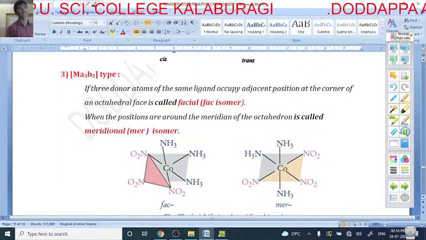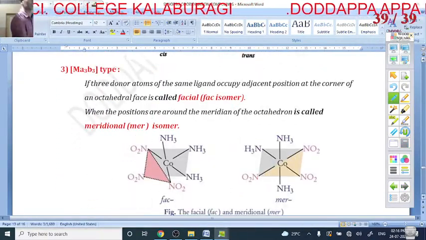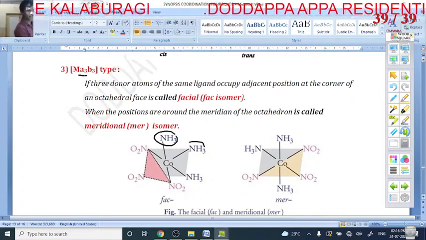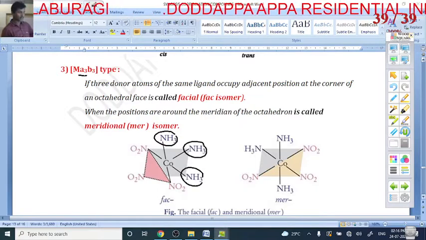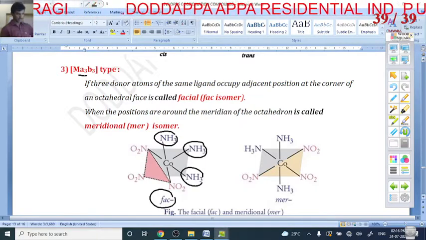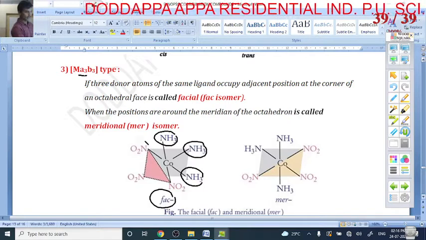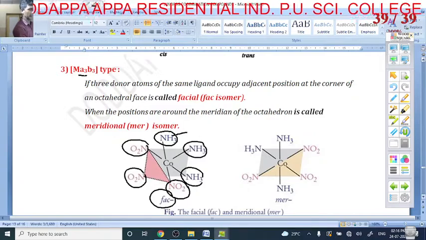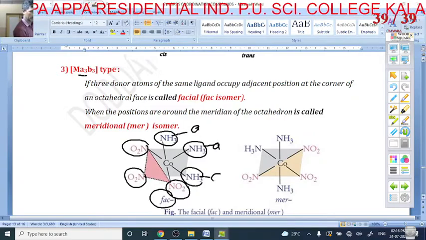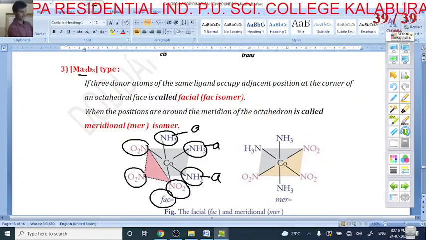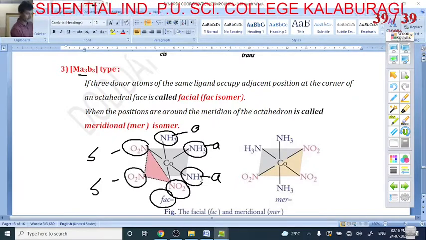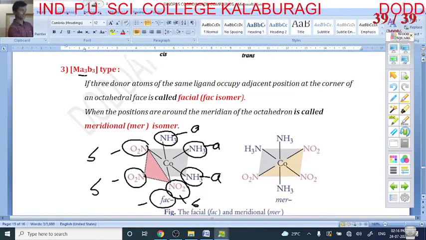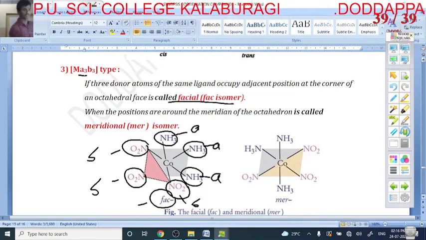M3B3 type. Okay, so it is called M3B3 type. What is this M3B3 type? See, A3 means A1, A2, A3. So this type of isomerism is called facial isomerism. And next, B3. This is A type, A3, and next it is B, B, B. So this type of arrangement is called facial arrangement, facial isomerism.